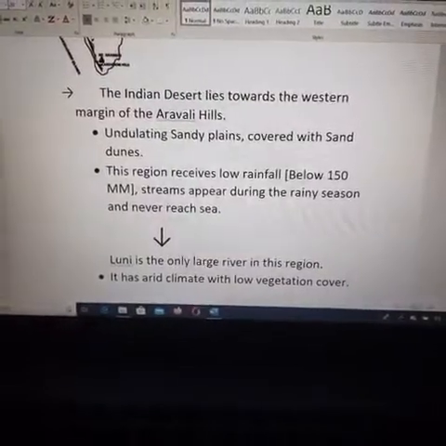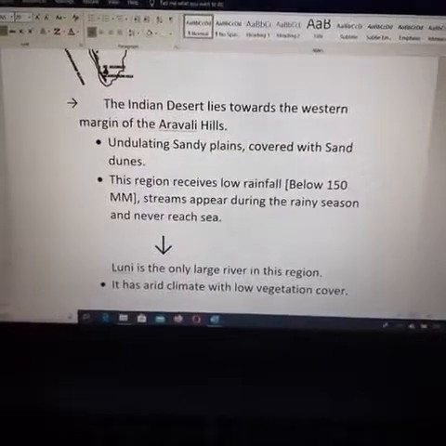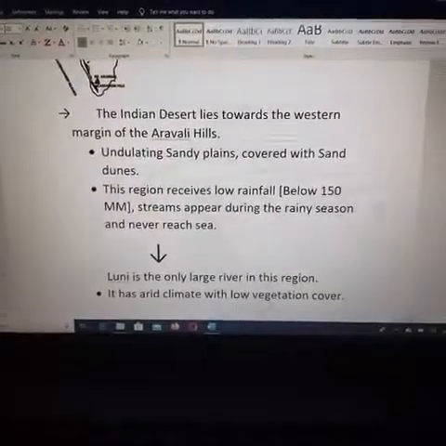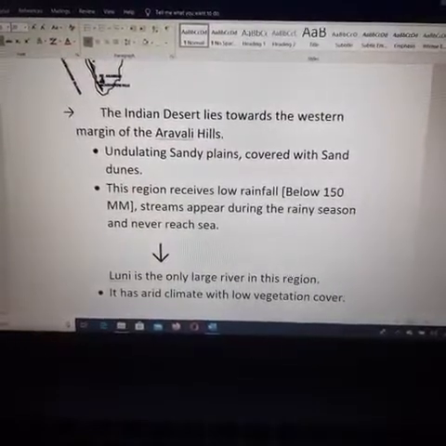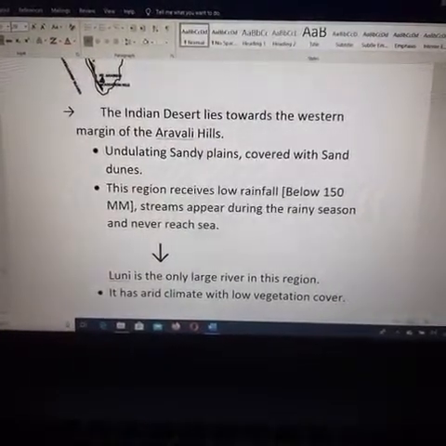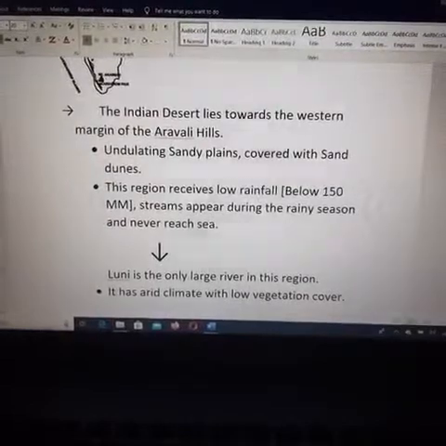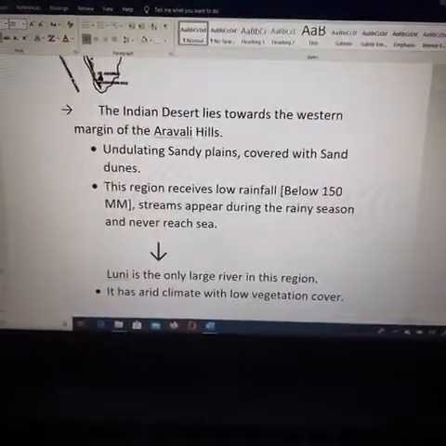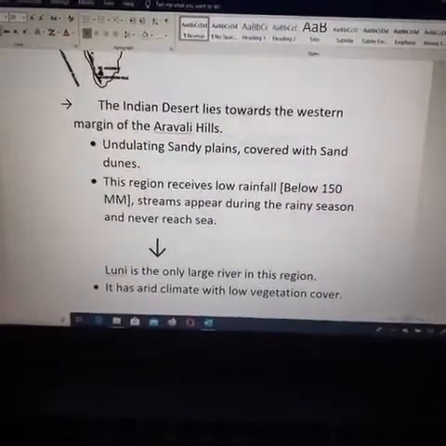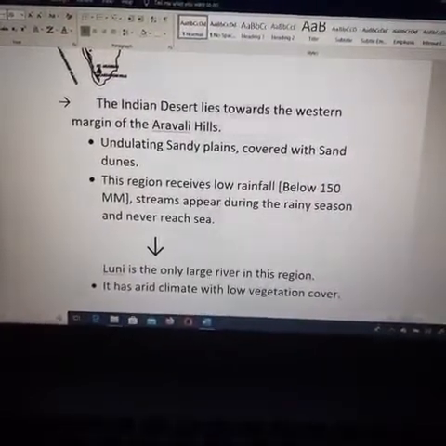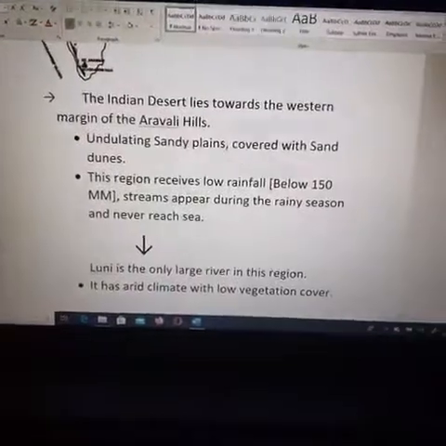Only in the rainy season, when the rain has appeared, all the rain water will be collected and it forms a stream in those places, but it won't reach the sea. It will disappear in the Thar desert. Other rivers like Kaveri and Narmada drain to the Bay of Bengal or the Arabian Sea. But this river drains inside the Thar desert only. It is actually a stream, not a river.